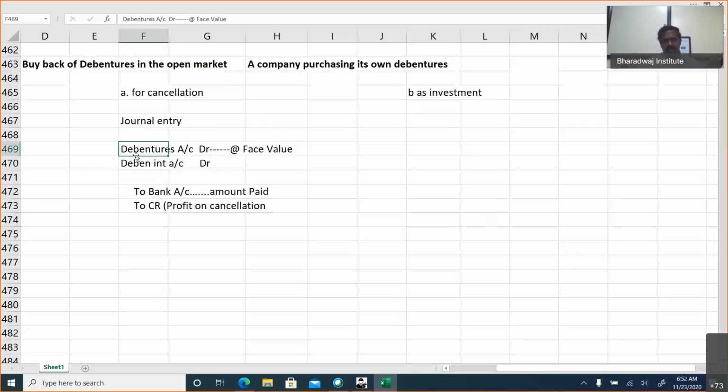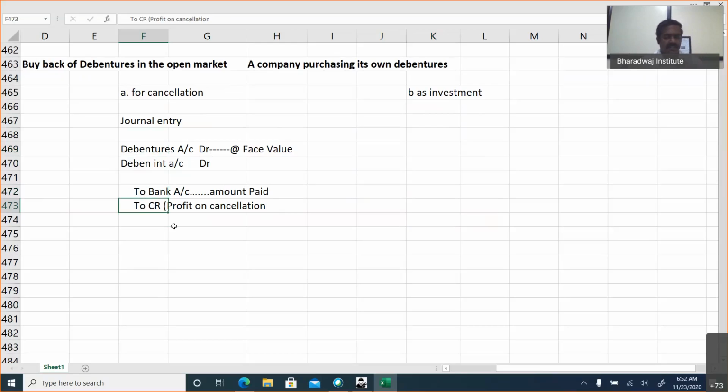Suppose you would have paid interest in, let us assume, June month. Now we are at the end of November. So June is over; July, August, September, October, November. 5 months you have to pay the interest. To bank account, the amount paid. To capital reserve will be profit on cancellation.